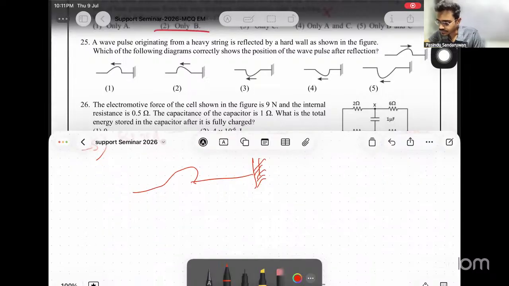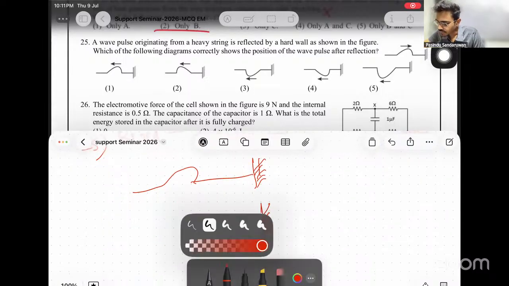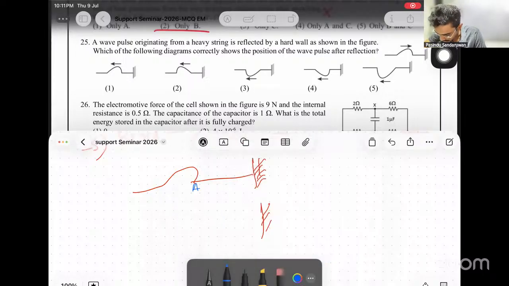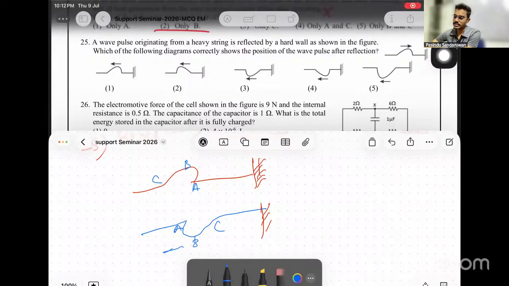after the reflection the pulse returns back. Say these points are A, B, C. A comes first when the pulse returns back, but it is inverted. It is going to invert and come back, so the answer is 3. In a smooth reflection there is no inversion, but for rigid reflection there is an inversion of 180 degrees.